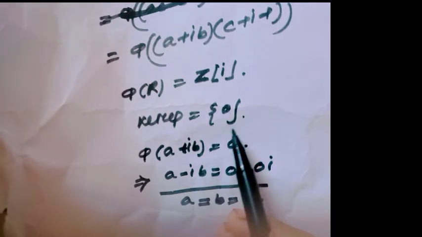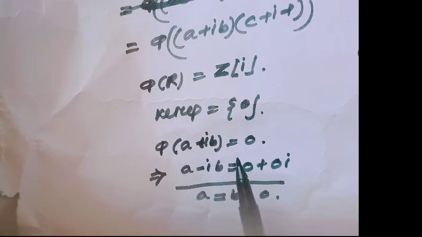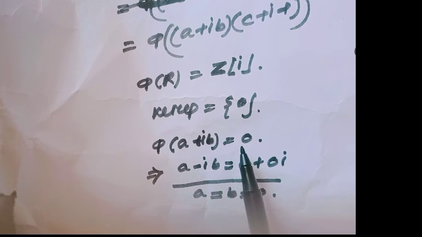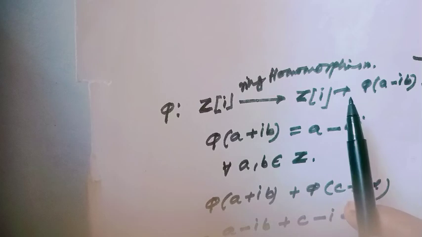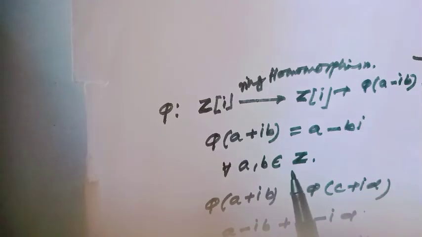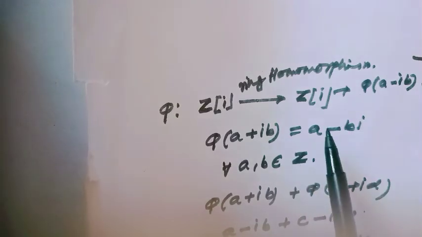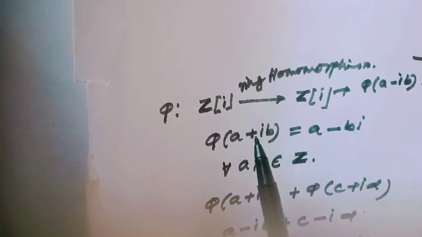Therefore, the kernel of phi only contains the singleton set 0. That means this mapping is one-one and onto both. That means obviously this ring homomorphism is an isomorphism, and in this case this is also an automorphism because it maps the same set to the same set.